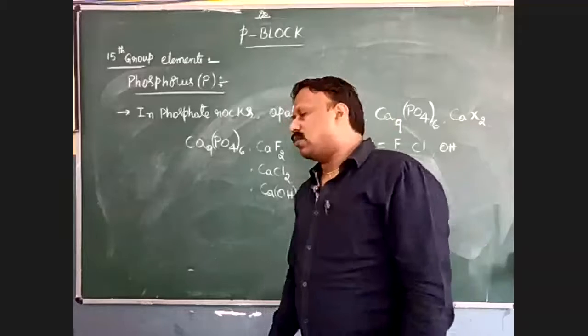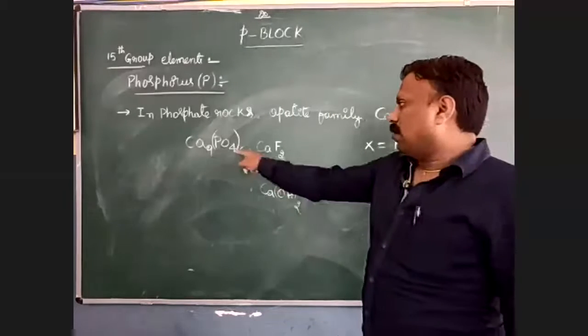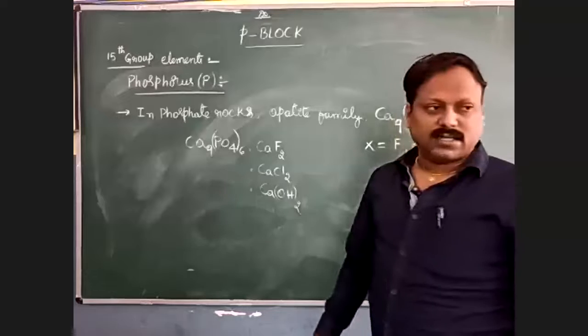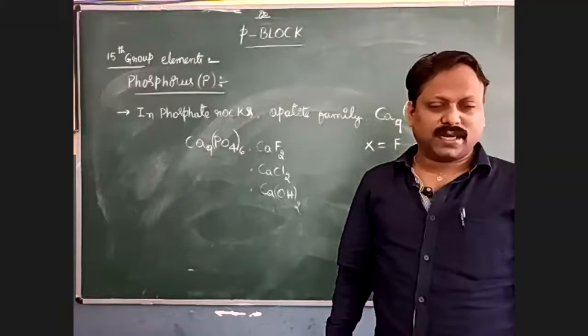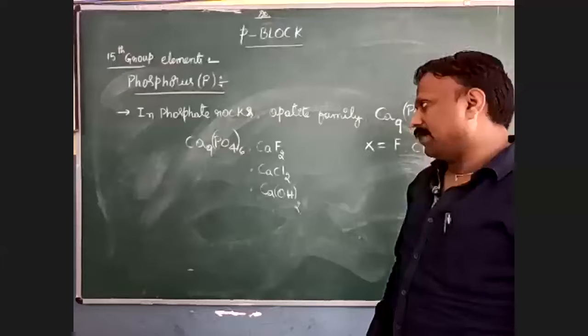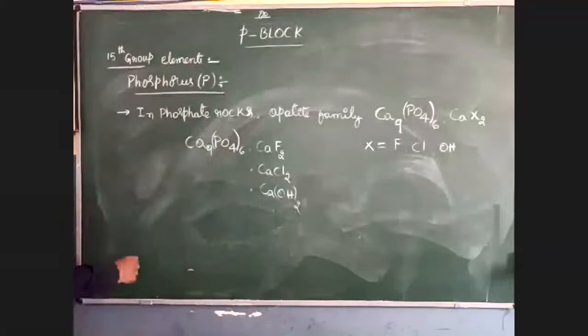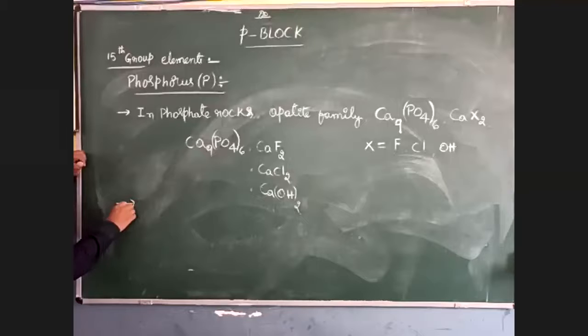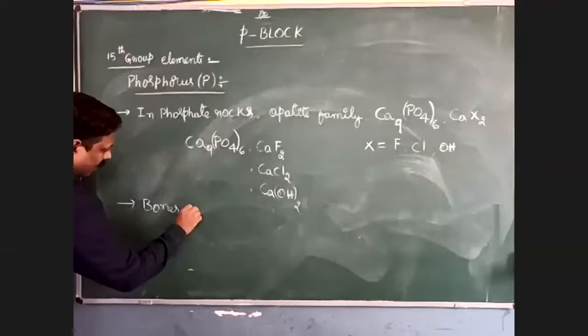So these are the 3 types of apatites. In all of these we have phosphorus. Phosphorus is also present in the bones of our body and in living cells.